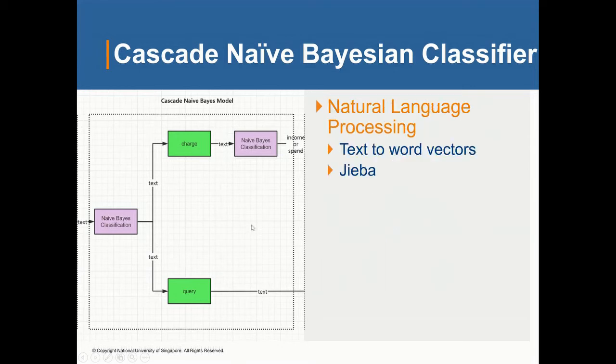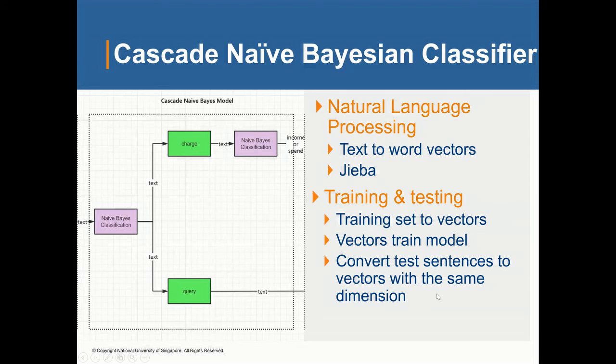Next is natural language processing. Because the naive Bayesian classifier needs inputs that are usually a matrix, not a sentence, we need natural language processing to convert text to word vectors. Here we apply Chatbot. It is a Chinese language NLP library.